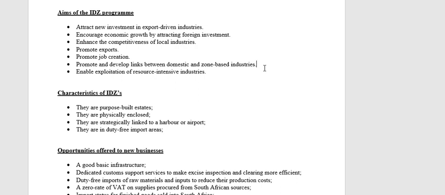So not all of the inputs will be imported. If they use raw materials, some of those raw materials will be sourced locally. So if a business in an IDZ grows and they're buying more raw materials from our local industries, it gives our local industries the opportunity to grow and expand, creating even more economic growth.